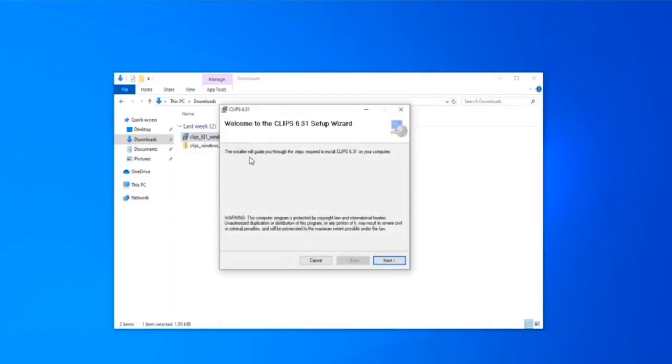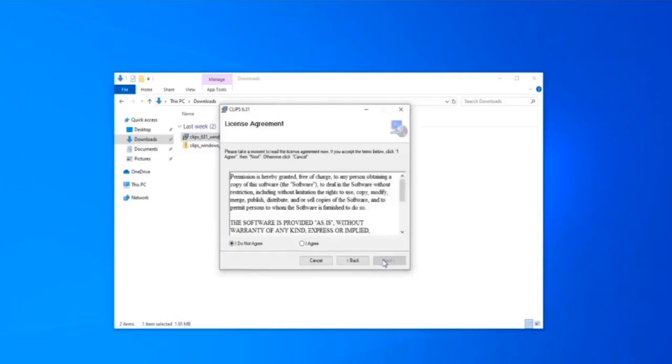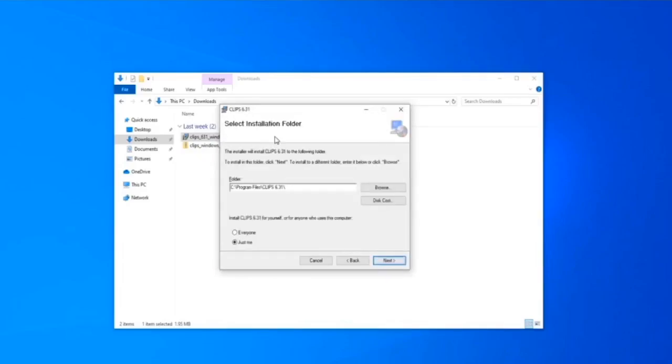And the welcome to the CLIPSE 6.31 setup wizard appeared. Just click next. And for the license agreement, click on I agree radio button. Click next afterwards. Now, it's time to select installation folder. You can browse where you want to install your CLIPSE. As for me, I will set it as is. Now, the confirm installation shows. Just click next.